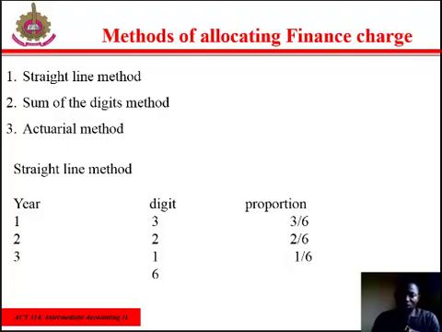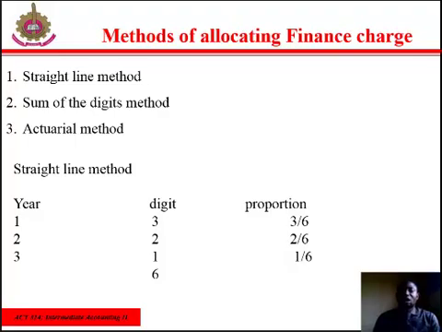Then we have the sum of the digits method. The finance charges will be written off to the profit and loss account on the basis of the sum of the year digits. For a leased asset with a 3-year lifespan, the finance charge will be distributed in each year's profit and loss account as follows. You have years 1 through 3, and if you add all the digits together, we have a total of 6. So 3 divided by the total, which is 6, is 1 over 2. Then 2 divided by 6 is 1 over 3. And 1 divided by 6 is 1 over 6. This 3 over 6 has to be multiplied by the total charges that we have